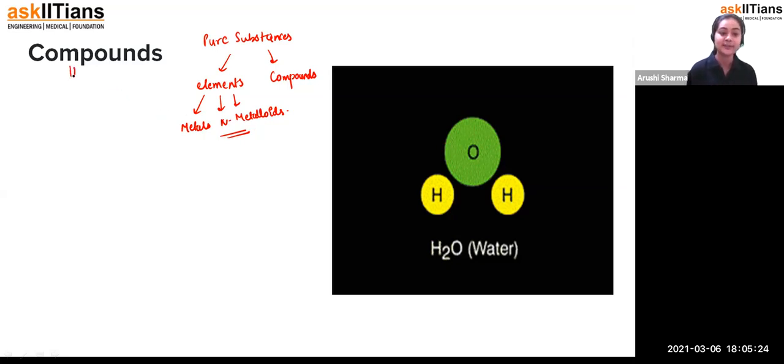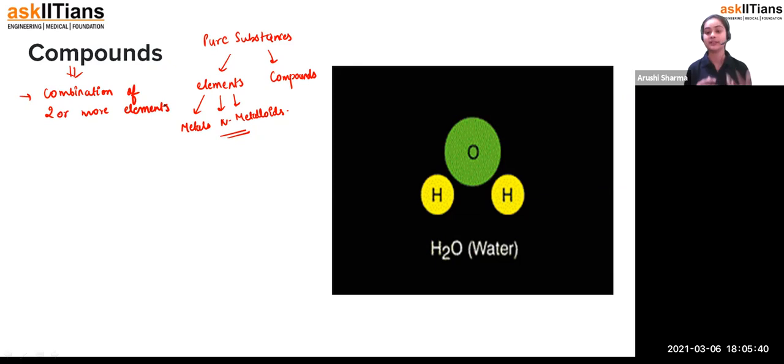So what we can say about compounds is that it is a combination of two or more elements. When two or more elements combine together, they form a compound. Now you'll say, ma'am, when there is a mixture, we can say that a combination is going on. So how can we say that it is a type of pure substance?